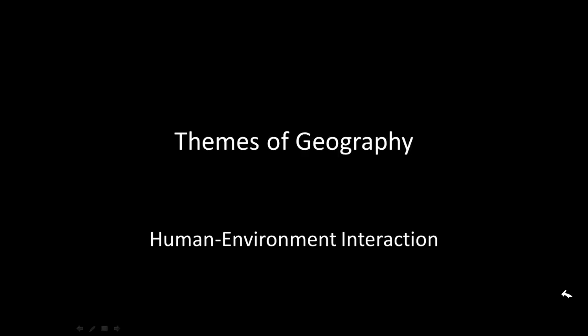Themes of geography, human environment interaction. This is the last of the five themes of geography that we will study, so let's get to it. There are three ways that we as people interact with our environment. We can either adapt, modify, or depend on the environment. So the first one we will get to is adaptation.